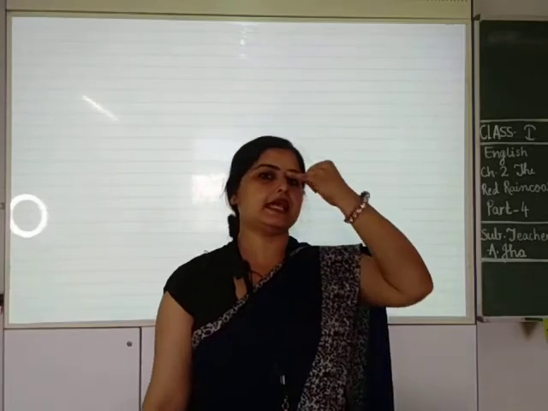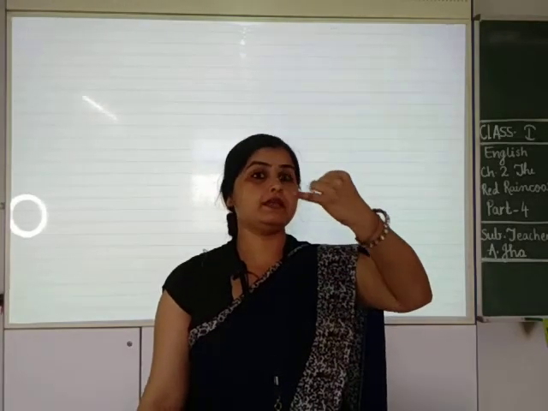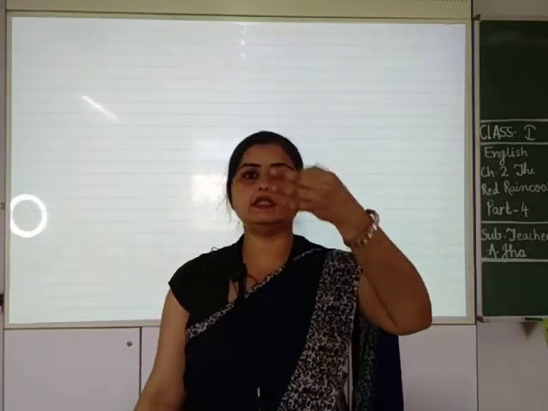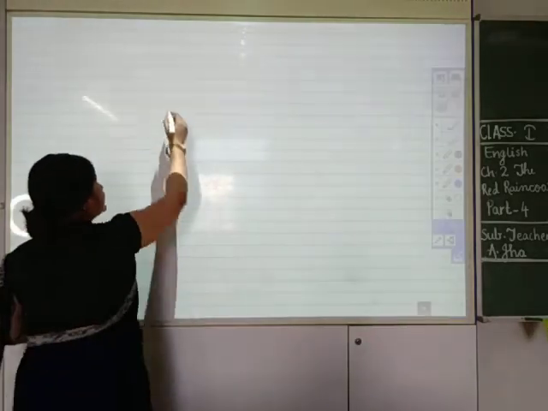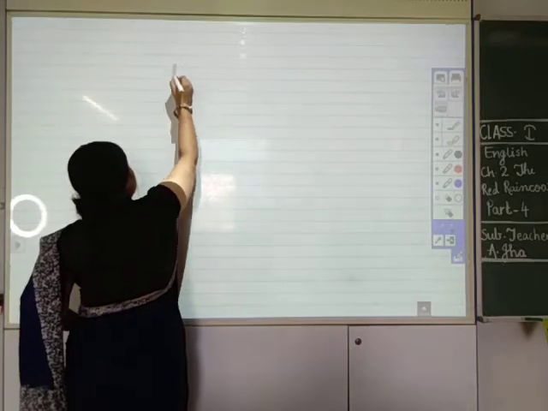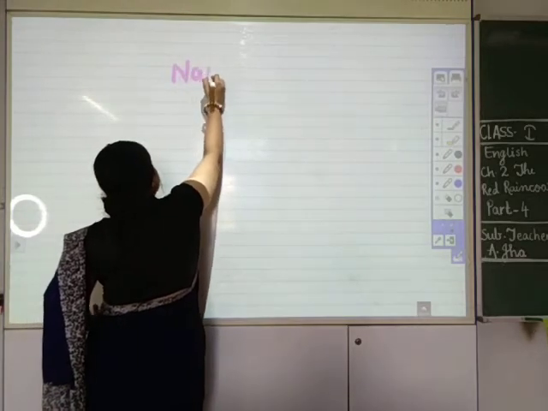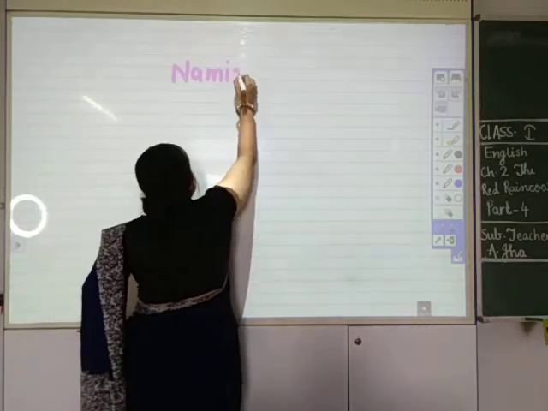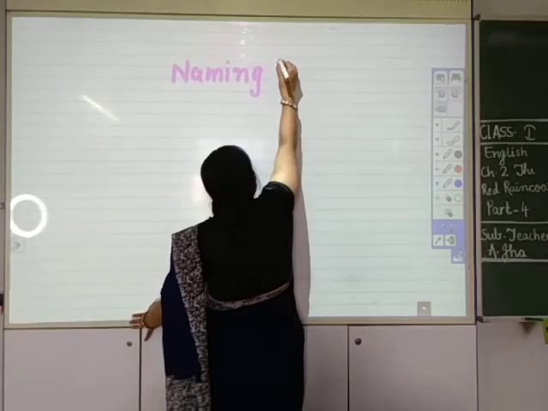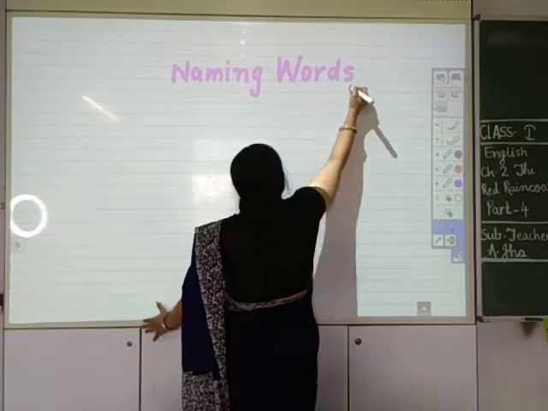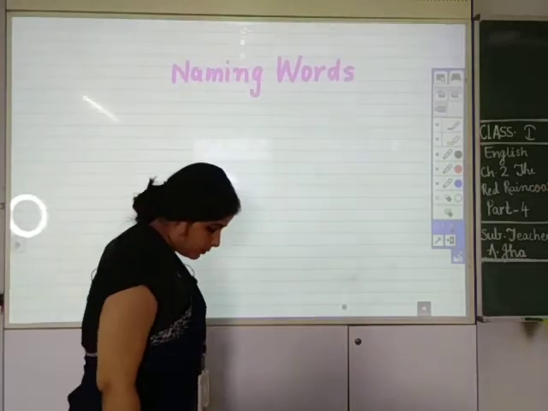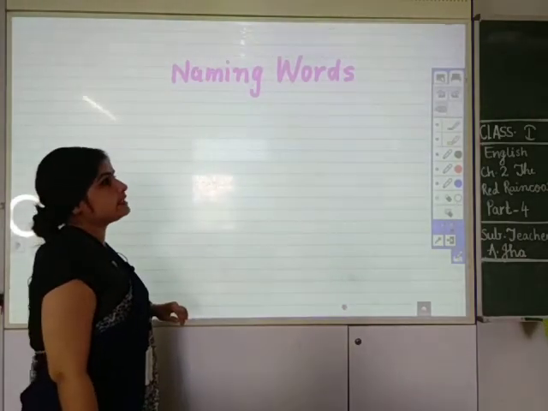Naming words are the name of people, place, animal, things. So today we are going to start our class with the topic naming words. N-A-M-I-N-G, naming. W-O-R-D-S, words. Naming words.